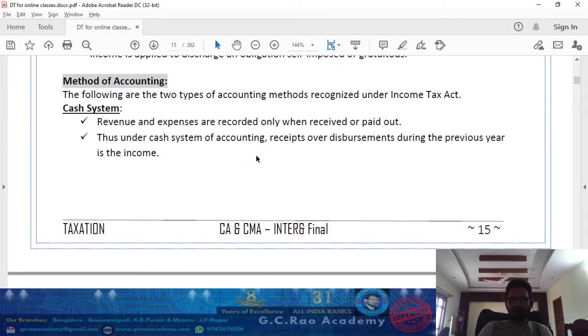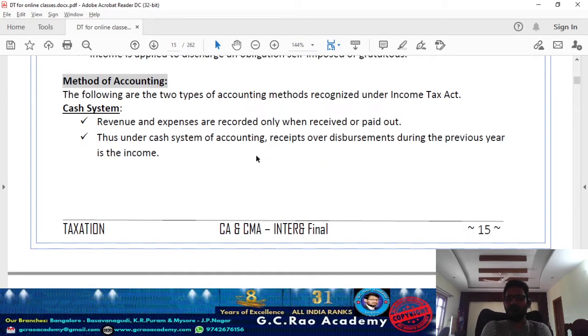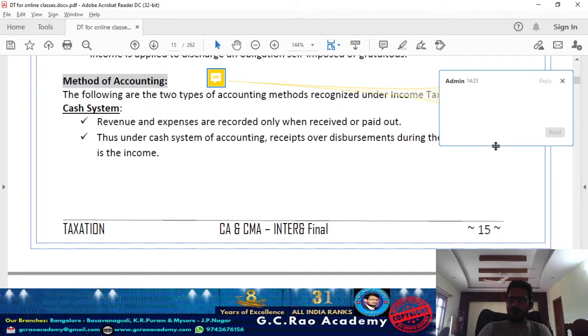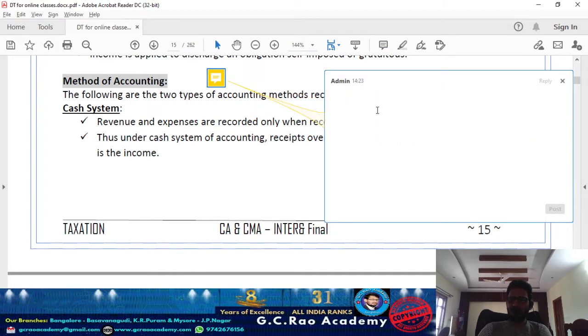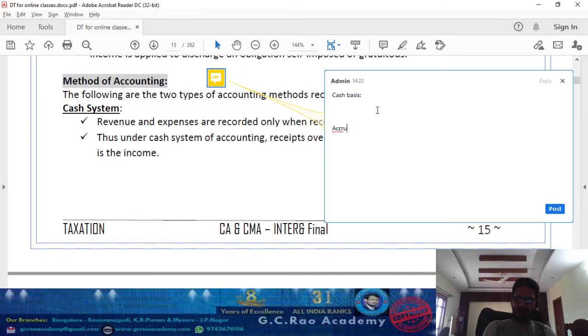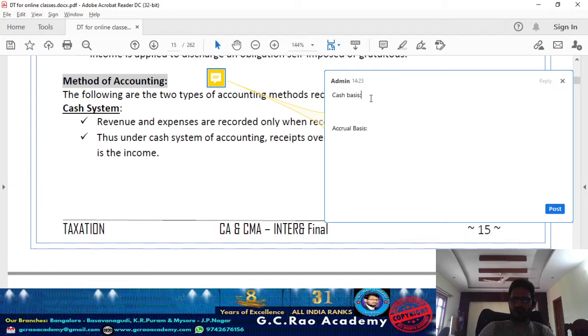Next one, method of accounting. Carefully understand. In financial accounting we talk about three different methods, but in direct taxation only two methods are going to be accepted. How many methods? Two methods. One is cash basis of accounting, and the second one is accrual basis of accounting.